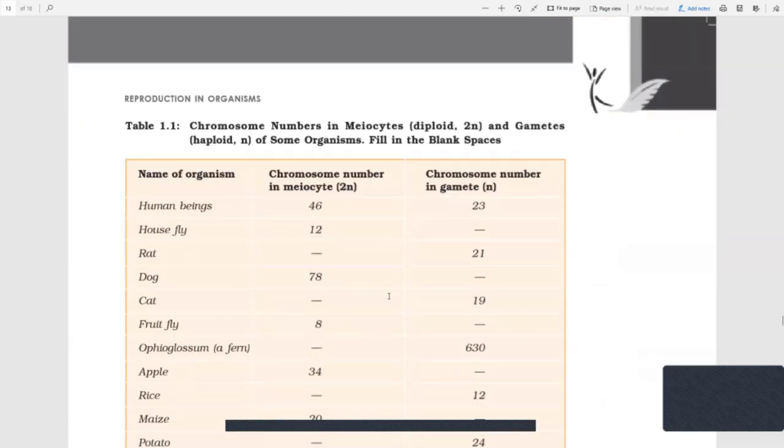Then we have this one activity. The chromosome number in a meiocyte is diploid, whereas the chromosome number in the gamete is haploid, a single N. So if you want to get the chromosome number in the gamete, just divide the chromosome number in the meiocyte by 2, and if you want to get the chromosome number in the meiocyte, multiply the gamete number by 2.